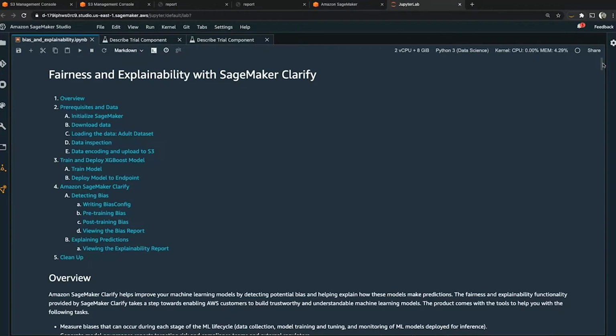So in this demo, we're going to use an example from the AWS GitHub repo for how to use Amazon SageMaker Clarify. So I have the Jupyter Notebook pulled up in Amazon SageMaker Studio. This is one way you could interact with Amazon SageMaker Clarify. So let's step through this.